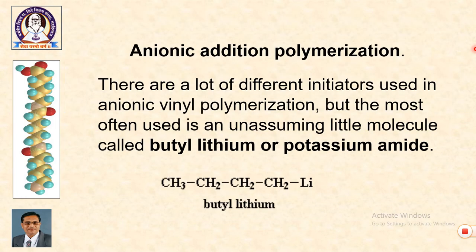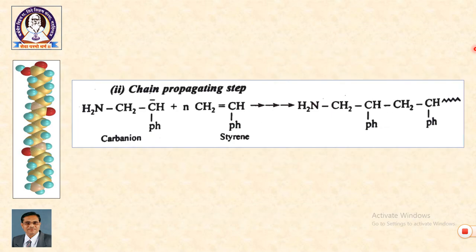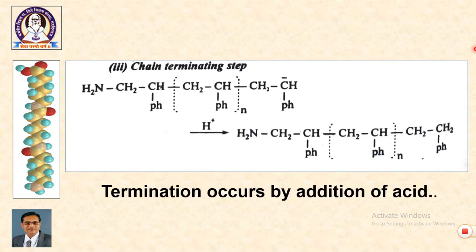In anionic addition polymerization the initiator is an anion which is usually butyl lithium or potassium amide like compound. The reaction is initiated to form the first anion, which subsequently continues to the propagation stage, and ultimately by protonation the reaction gets terminated.